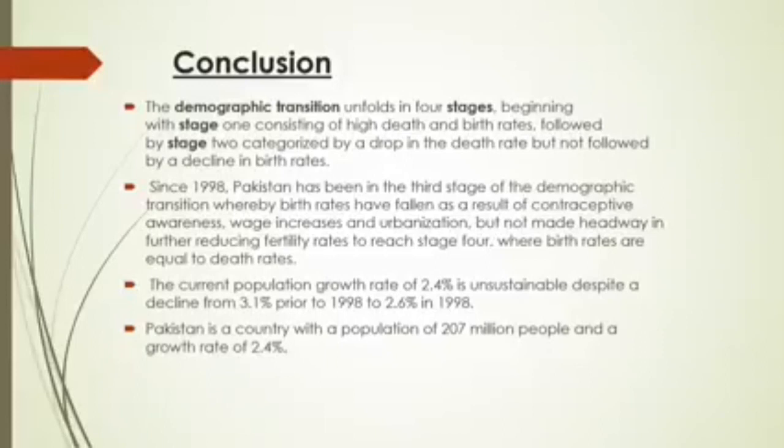The current population growth rate of Pakistan, 2.4%, is unsustainable despite a decline from 3.1% prior to 1998 to 2.6% in 1998. Okay, 1998. We still need a lower population growth rate to support our infrastructure and all. Pakistan is a country with a population of 207 million people and the growth rate is 2.4%. So this is the conclusion of the demographic transition model.